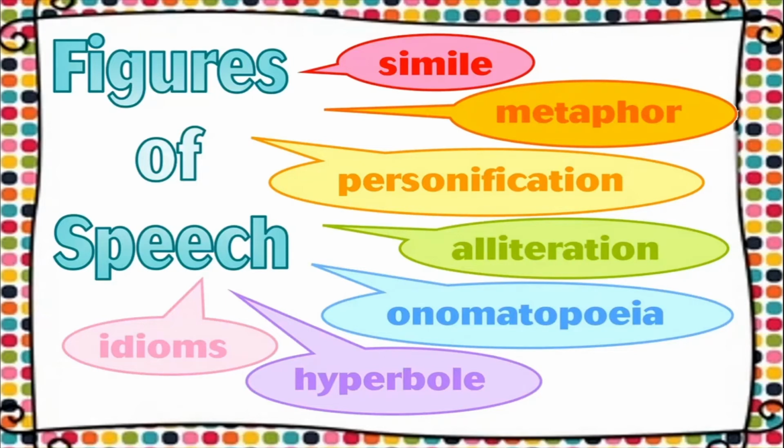There are various figures of speech that you will learn as you progress in your English learning. Some common ones are simile, metaphor, personification, alliteration, onomatopoeia, hyperbole, and idiom. So these are all the various figures of speech.